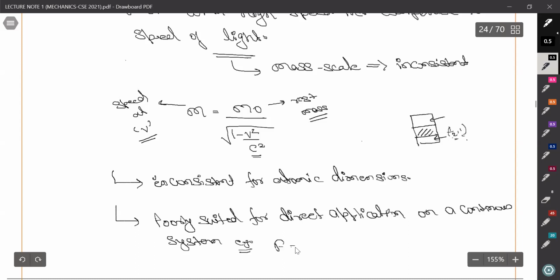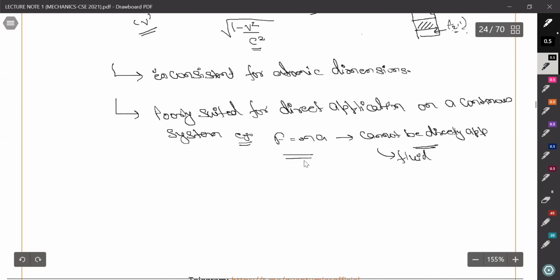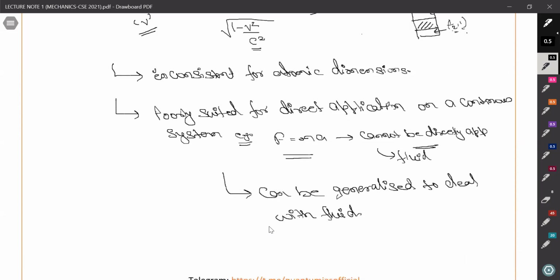For example, F equals ma cannot be directly applied if we're talking about a fluid. But Newton's law can be generalized to deal with fluid. We cannot directly apply this thing, but we can derive or deduce equations. We can generalize the terms for the fluid also.